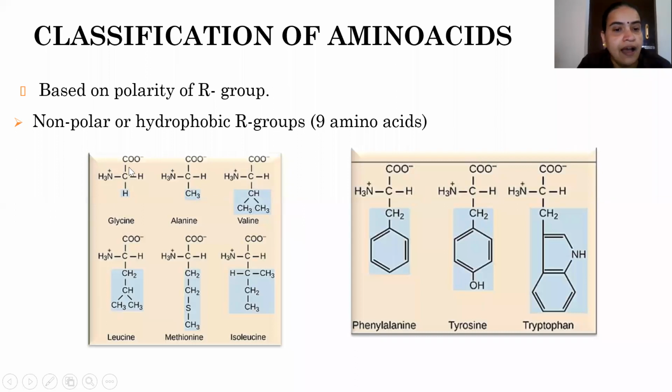In this part, R is an aliphatic group. And among these 3, the R group is aromatic: phenylalanine, tyrosine, and tryptophan. Combining these 6 and 3, we have 9 amino acids in this category. So in this non-polar hydrophobic R group class, we have 9 amino acids as examples.